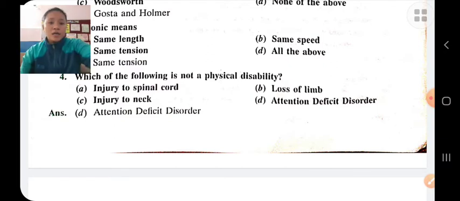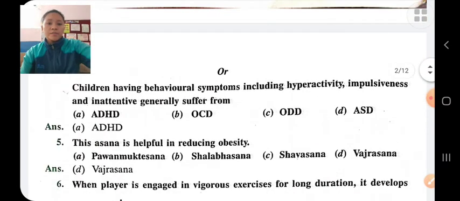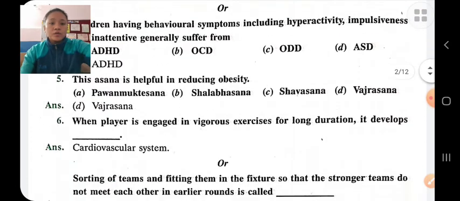Attention deficit hyperactivity disorder: children having behavior symptoms including hyperactivity, impulsivity, and inattention generally suffer from ADHD. This asana is helpful in reducing obesity.